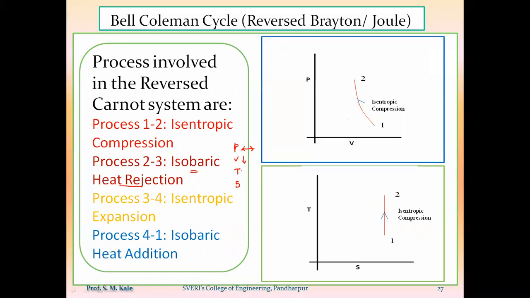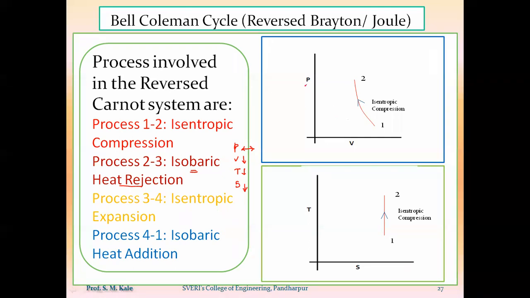As this is the heat rejection process, the temperature of that gas will also go on decreasing, and as heat rejection is taking place, the entropy of that gas will also go on decreasing. So isobaric heat rejection means pressure remains constant, volume of gas goes on decreasing, temperature of gas goes on decreasing, and entropy of that gas also goes on decreasing. Now, if I want to draw the same process on the PV diagram.